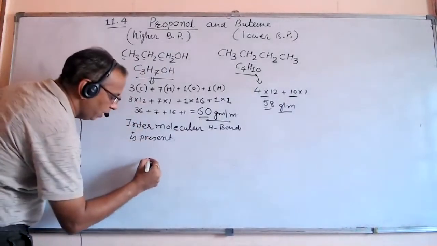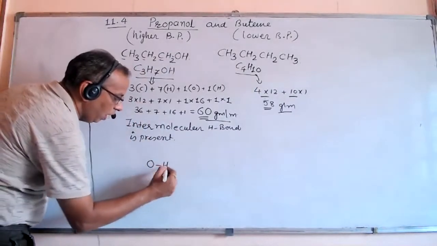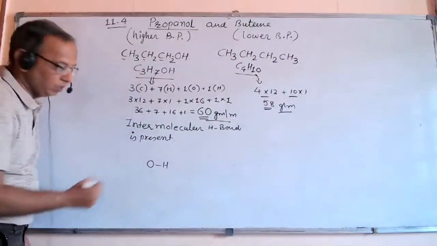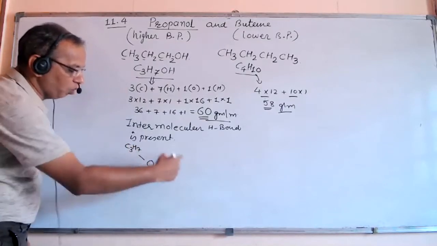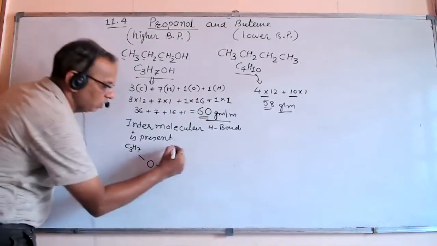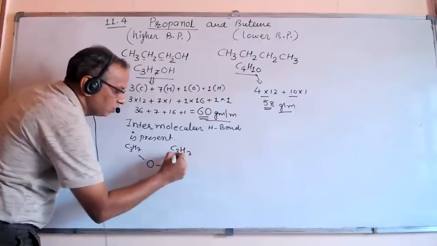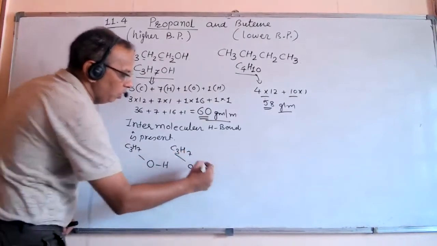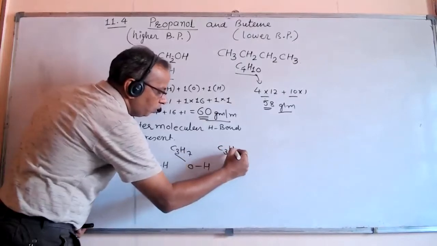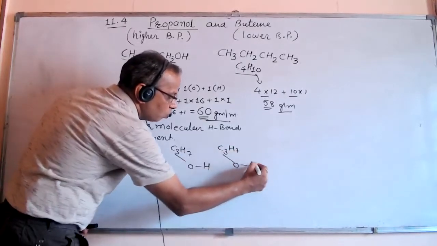This is OH, this is C3H7, so propanol can be written like this: C3H7OH. This is one molecule of propanol, this is another molecule of propanol, and so on.